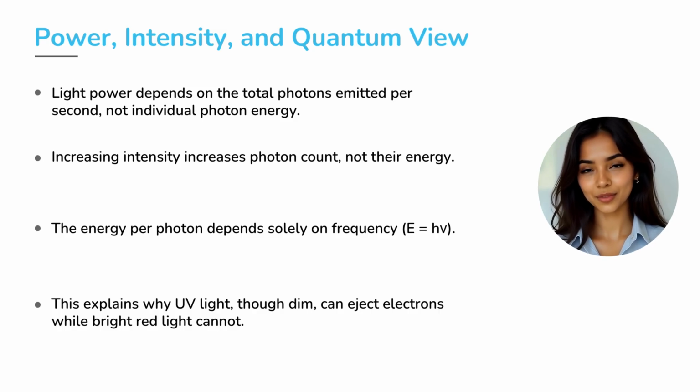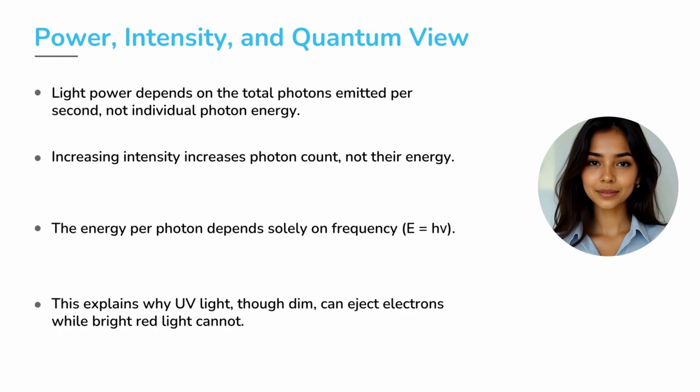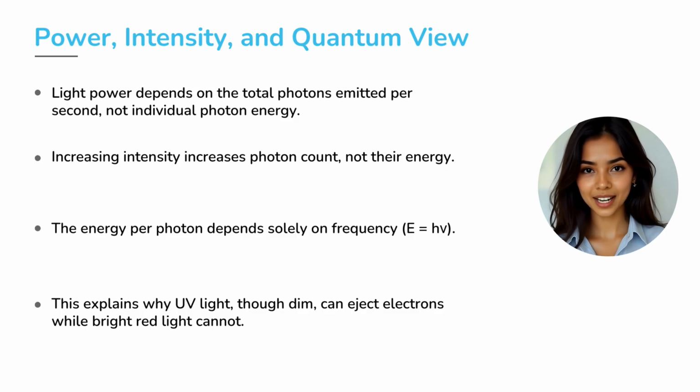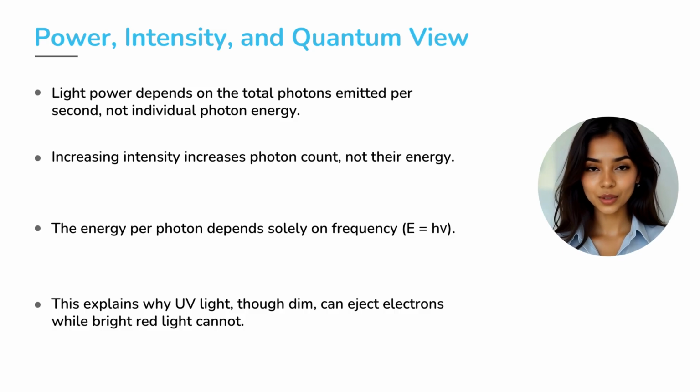This is given by the formula E equals h nu. Higher frequency means higher photon energy and lower frequency means lower photon energy. And this leads to an important conclusion: even a dim beam of ultraviolet light, which has high frequency, can eject electrons easily, while even a very bright red light, which is low in frequency, cannot eject a single electron. Because in the quantum world, frequency controls energy, not brightness.